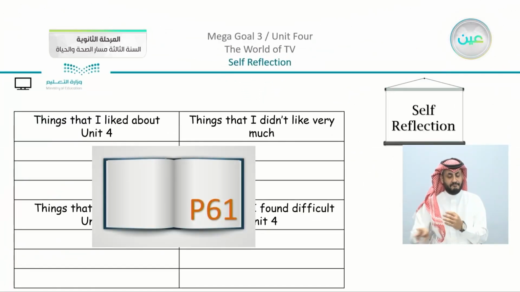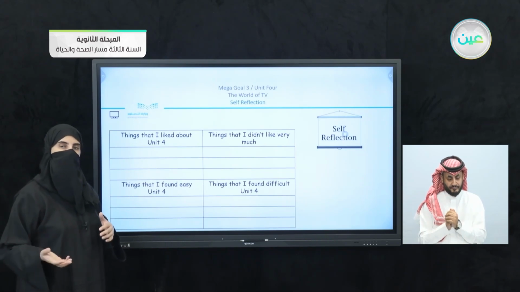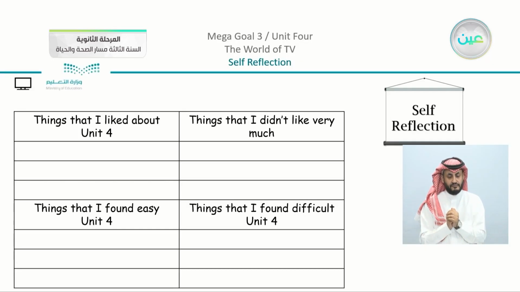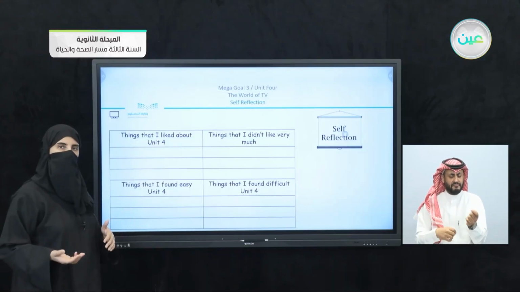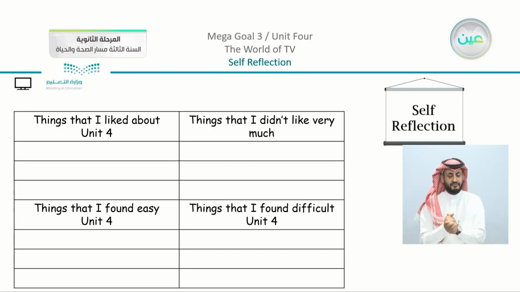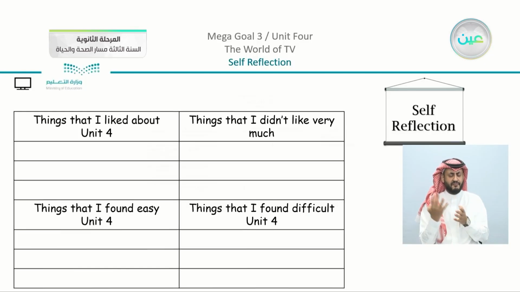So you can see on page number 61, we have the same table as we have had or discussed before. We have the things that I liked about Unit 4. You can just write down the notes, or the things that you didn't like very much. Things that I found easy in Unit 4, you can also write here, or the things that you found difficult.